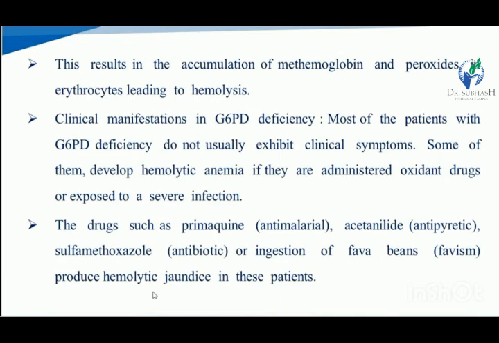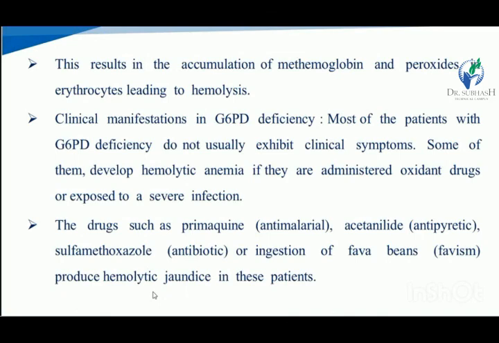Clinical manifestation in G6PD deficiency: most of the patients with this deficiency do not usually exhibit clinical symptoms. Some of them develop hemolytic anemia because of the hemolysis.